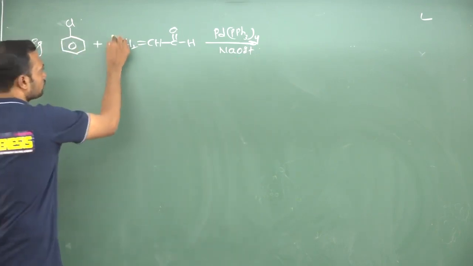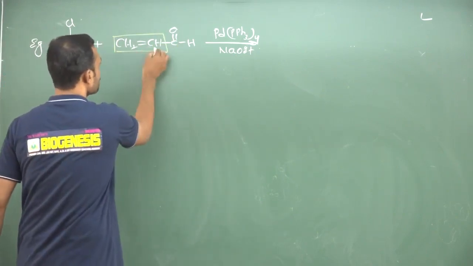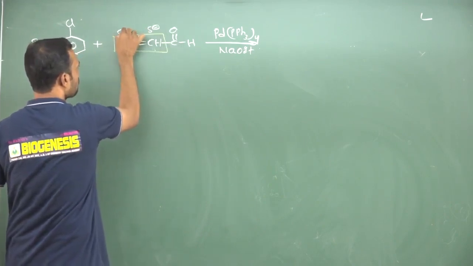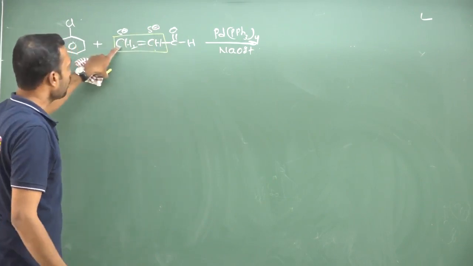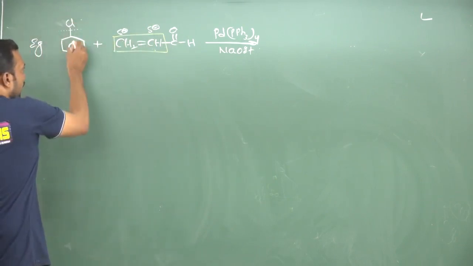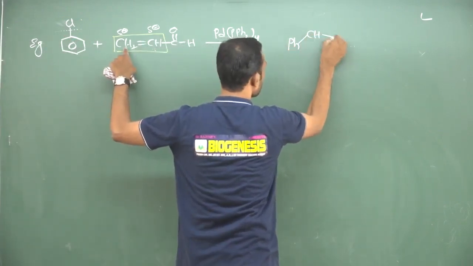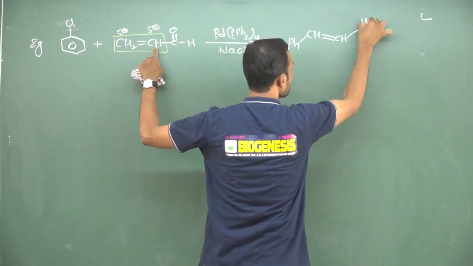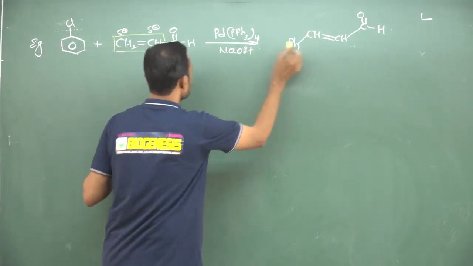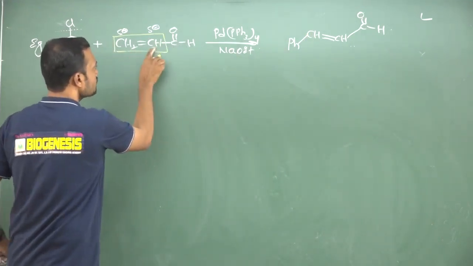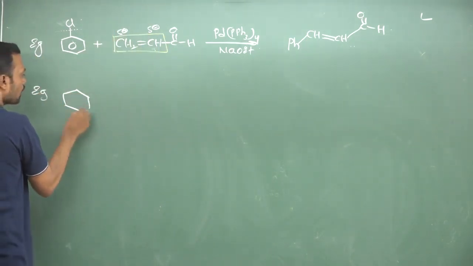Now concentrate over here. This is an olefin which carries a withdrawing group. So between these two, this one is the carbanion and this is the carbocation. This should be attached to palladium, and on this carbon the bond breaks and this organic part will be added here. So can I write it like this? This is Ph and this becomes CH double bond, and here it is CH, then finally C double bond OH. One hydrogen is removed here, concentrate here. One hydrogen is removed, which means it is a beta carbon, and this is the carbon which attaches to palladium. That is the answer. You may take any kind of organohalide here.